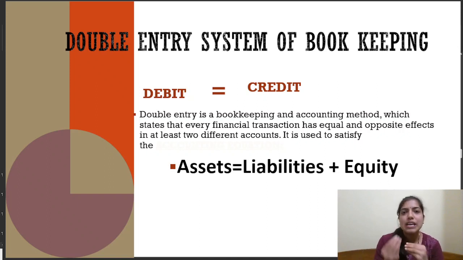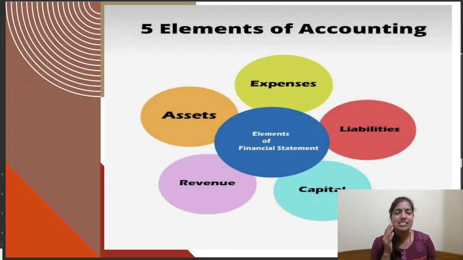It always is a depiction of the transaction that it has two effects. And this also will be used in our modern equation, that is asset is equal to liability plus equity. Then what are all these new terms that we are going to learn? It will be explained in the next topic, that is the 5 elements of accounting.